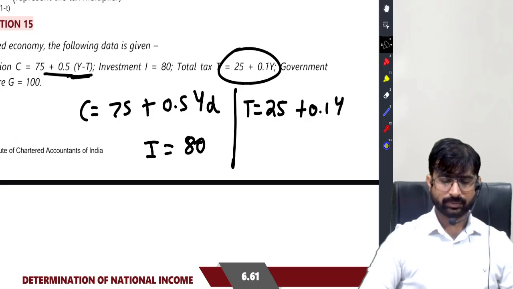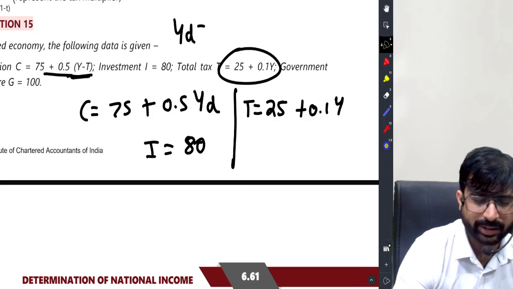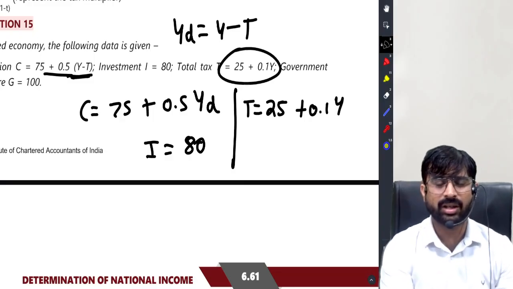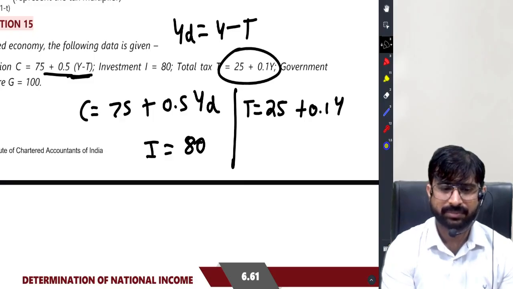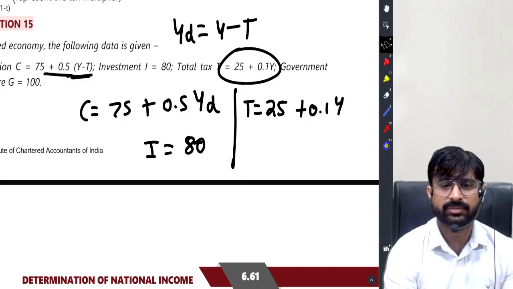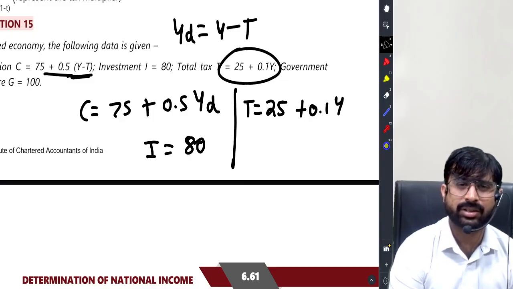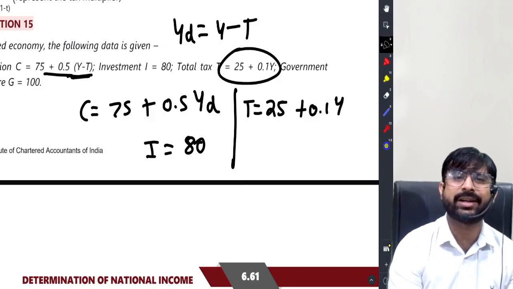Now what is disposable income? Income minus taxes. Disposable income is income minus taxes.